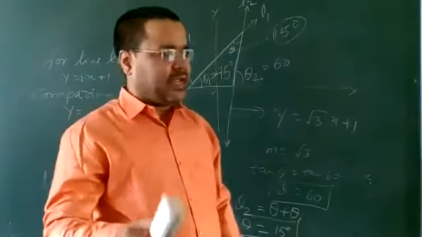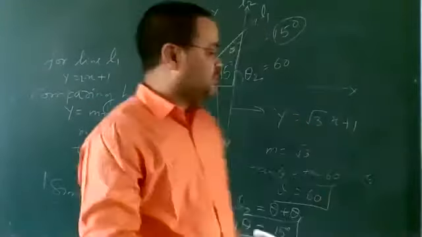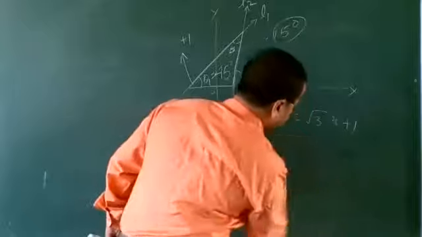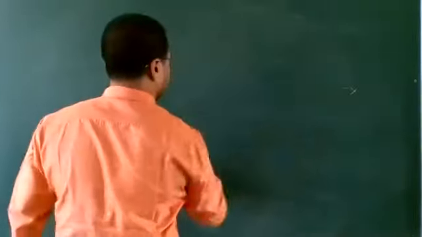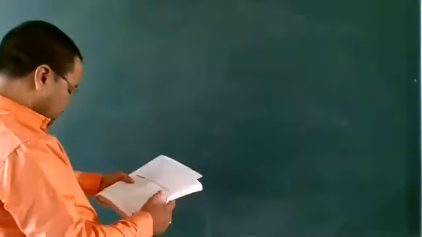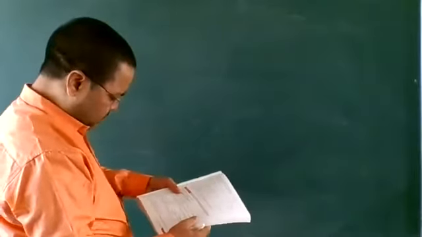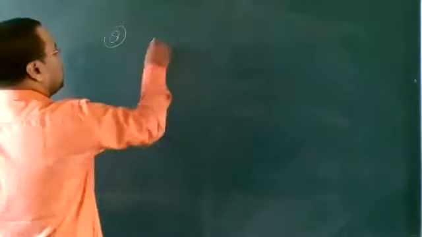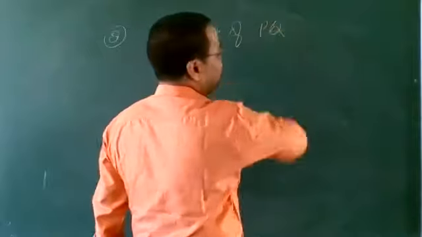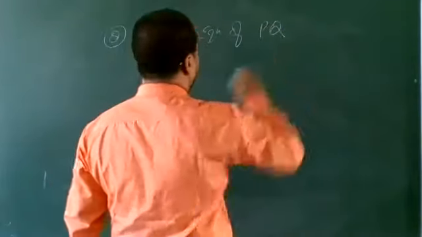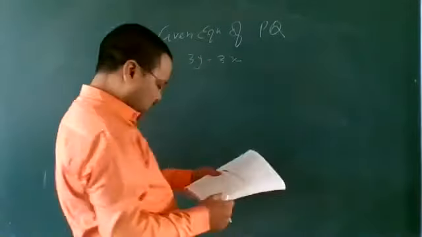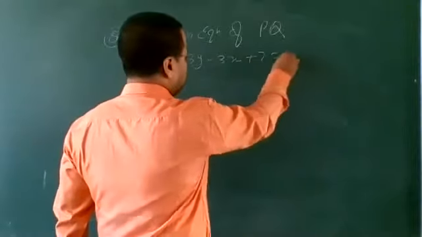It will be better if you sit with pen and copy so that you can write this. Clear? Let us discuss question number 8 now. Given the equation of line PQ is 3y minus 3x plus 7 is equal to 0.